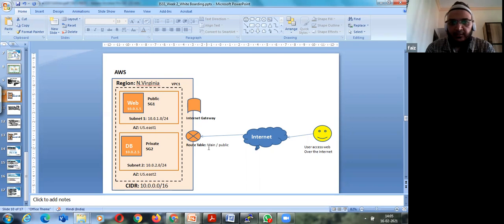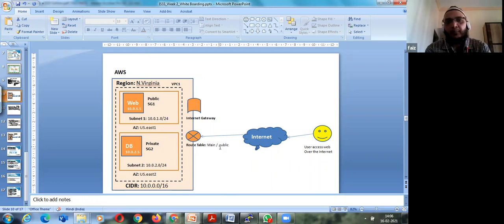And we have the main route table. As soon as you create a VPC, your route table and your NACL will be created. So these two subnets are associated with this main table, so by default they can communicate with each other internally.